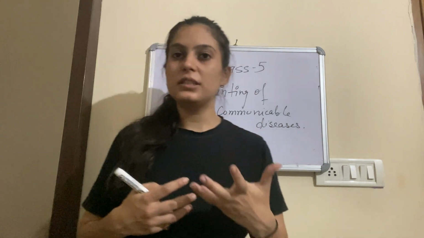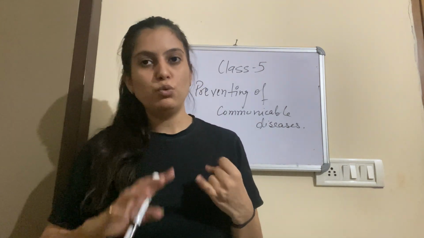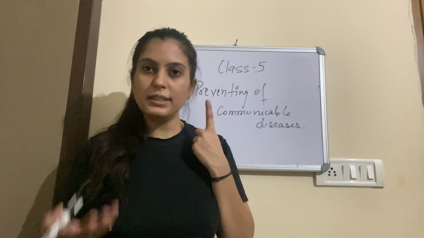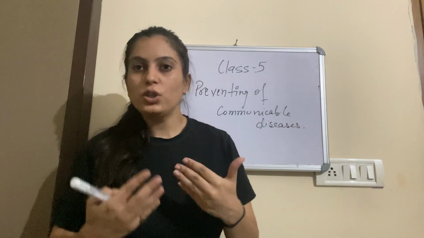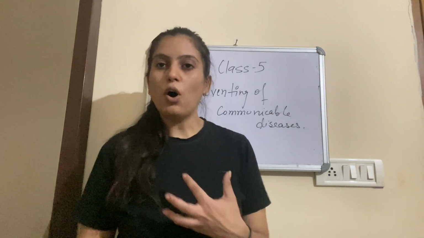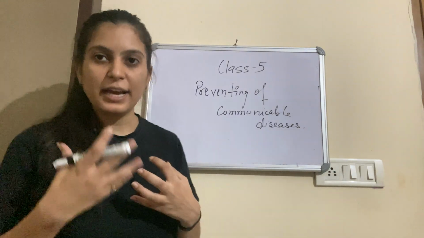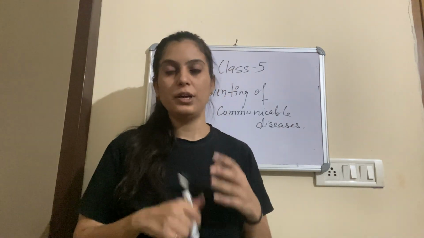Also, there are some diseases that are caused by contaminated food, right? So what can you do to make your food free from those germs? First of all, you should wash the vegetables and fruits whenever you buy them. Next is cooking. Cooking kills the bacteria and germs, right? Next, you should always wash your hands properly, and always cover your food and store your food so that flies cannot sit on your food and cannot contaminate it, right?